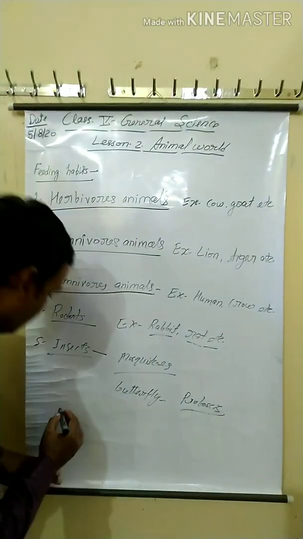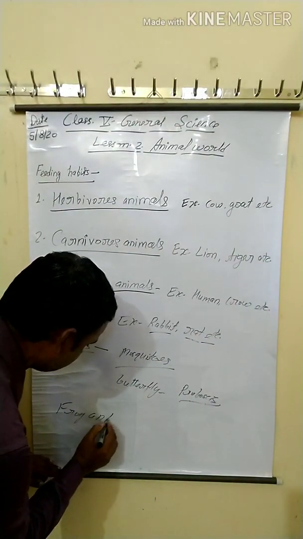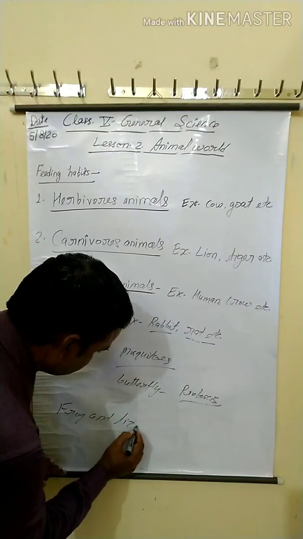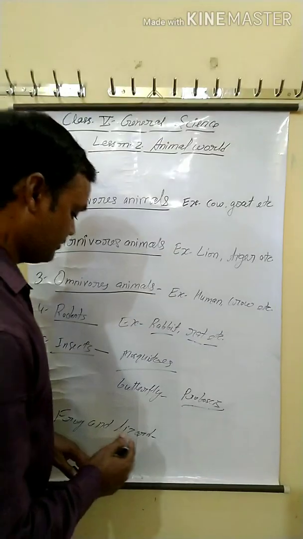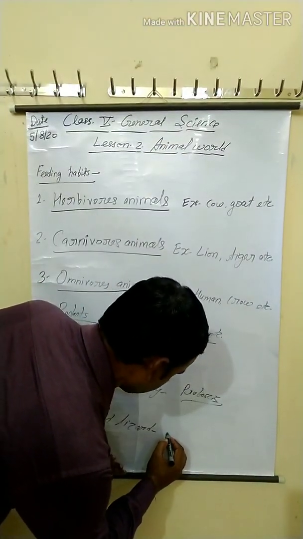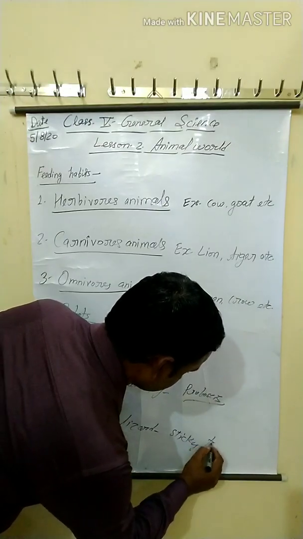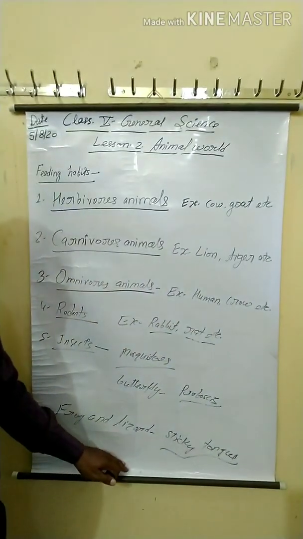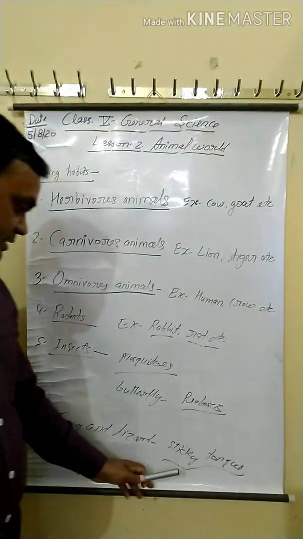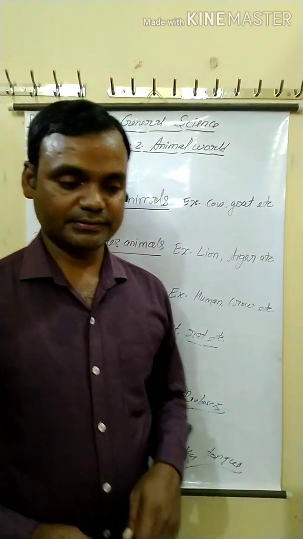Next, frog and lizard. Frog and lizard both have a sticky tongue. With the help of the sticky tongue, frog and lizard catch their prey.